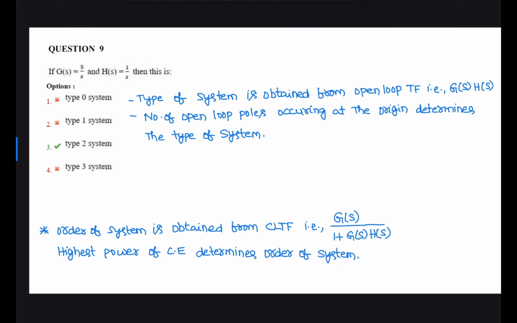Next question. Given G of S open loop transfer function and H of S feedback network transfer function, then the system is, so generally type of the system is obtained from open loop transfer function G of S H of S, and the number of poles occurring at the origin determines the type of system. So these are the statements related to type of system.